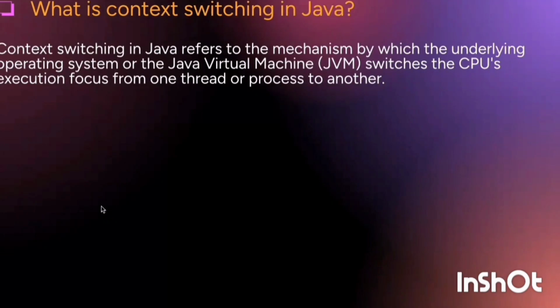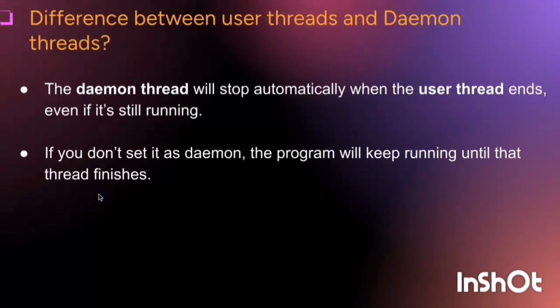What is context switching in Java? Context switching in Java refers to the mechanism by which the underlying operating system or Java virtual machine switches the CPU. Means CPU execution switches from one thread to another. That is context switching.